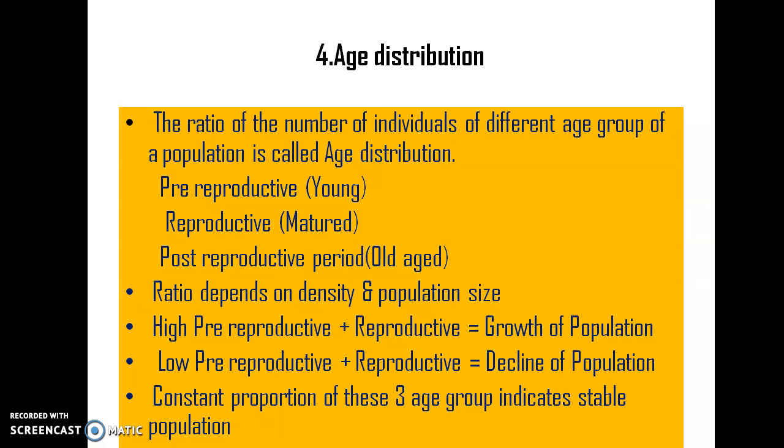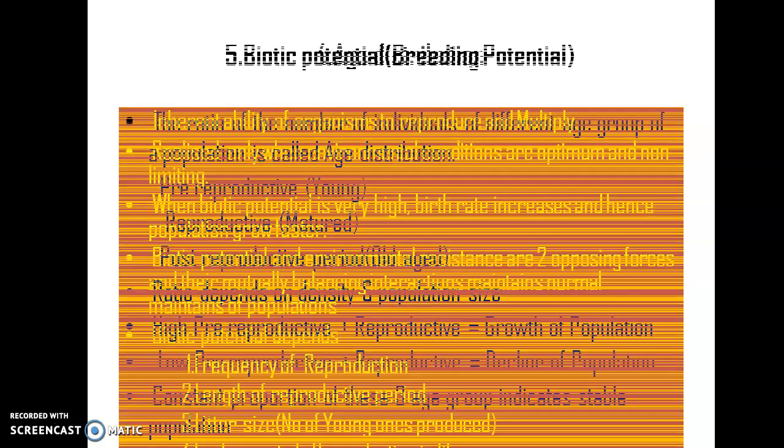And if there is a low pre-reproductive and reproductive and a high post-reproductive, we can say that there is a decline of the population. So in a stable population, there will be a constant ratio of pre-reproductive, reproductive as well as post-reproductive periods, right?